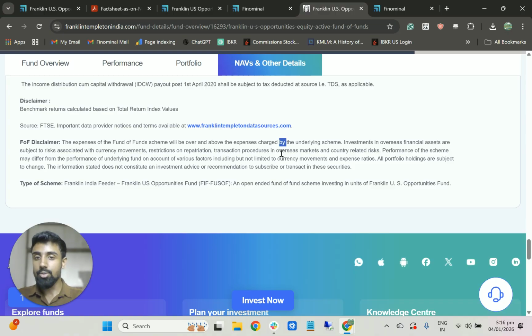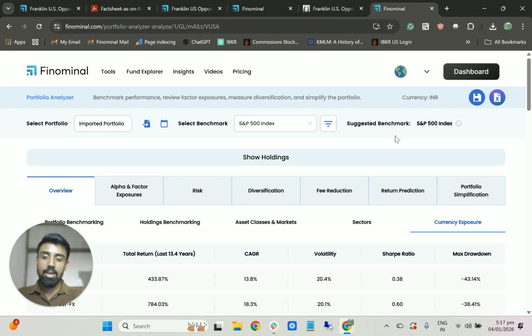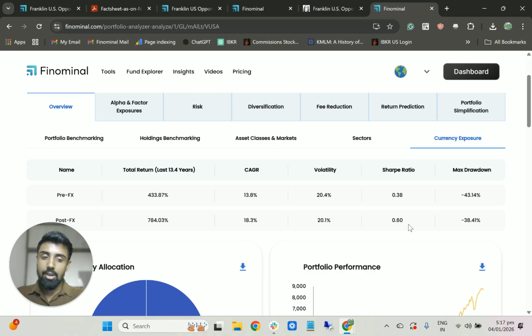So you have two issues, again going back to the issues that we discussed. One is the expense ratio. Second one is the currency movements, right? Since it's the US, you're getting exposure to the US market, so you have the US dollar INR exposure. And such a beautiful thing about Phenomenal again is that you can also analyze the currency exposure, how much currency has impacted your returns, since INR has been depreciating for decades now compared to the US dollar.